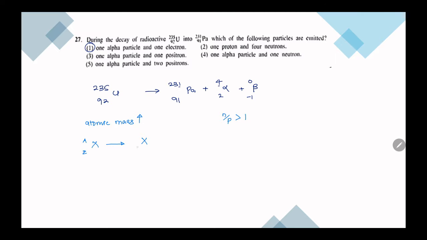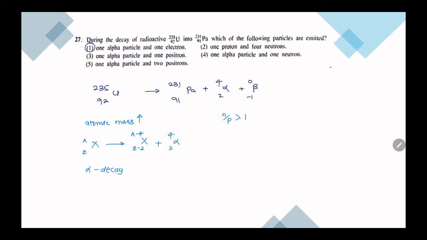So its atomic number will reduce by 2, because it is going to release 2 protons, and its atomic mass will reduce by 4, because it is releasing 2 protons and 2 neutrons. So we call this alpha decay.